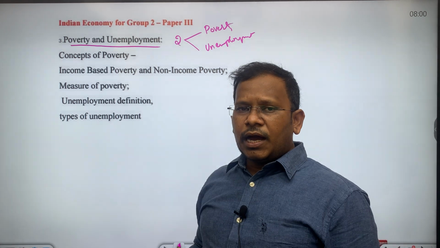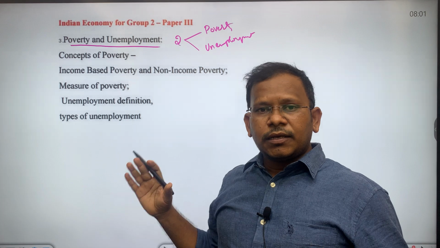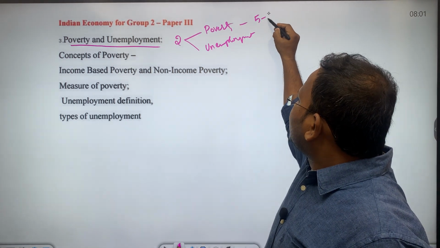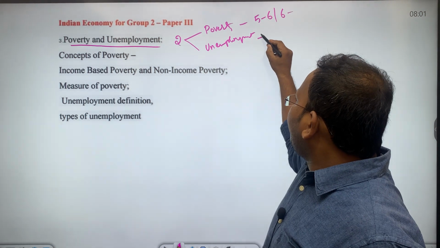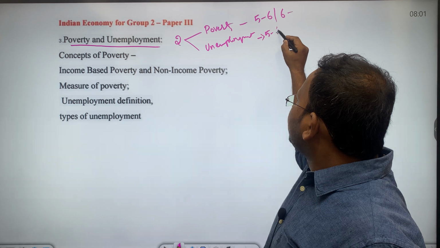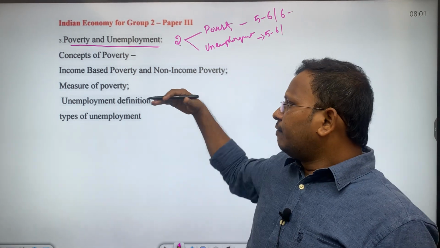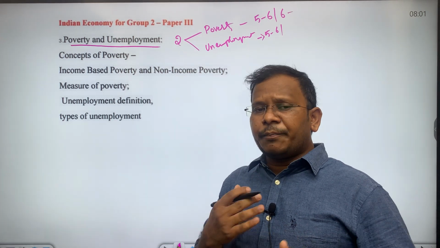From poverty you will be getting 5 to 6 questions which will give you 6 marks. Then from unemployment also you will be getting 5 to 6 questions which give you 6 marks. That is the reason why we will be giving equal priority to poverty as well as to unemployment.